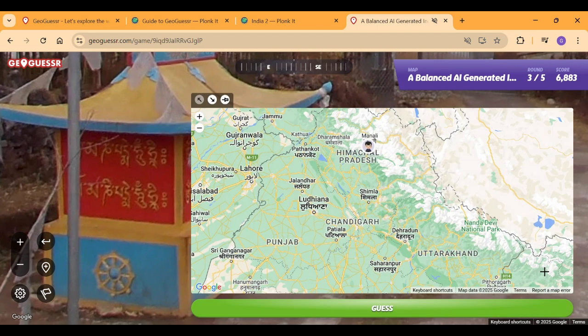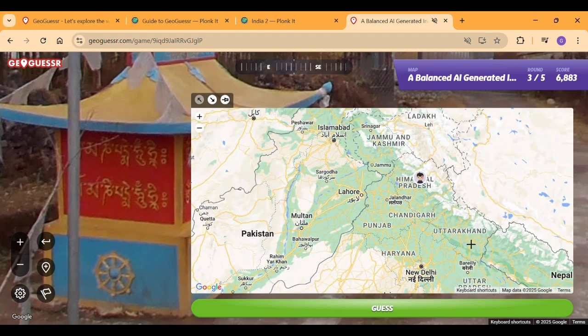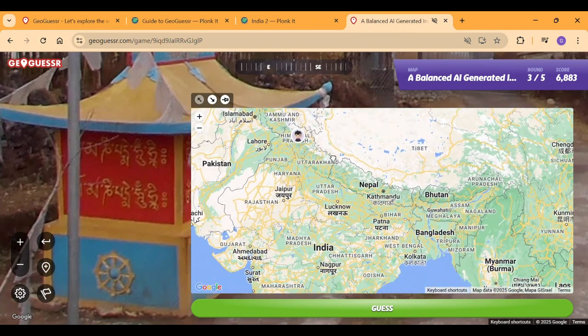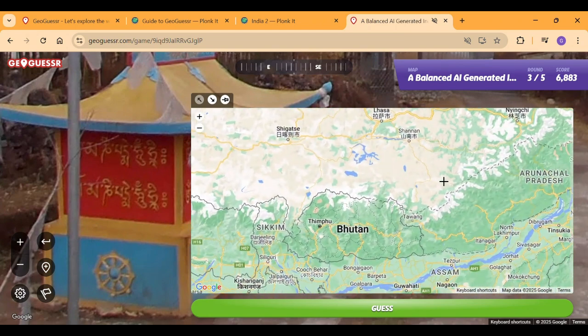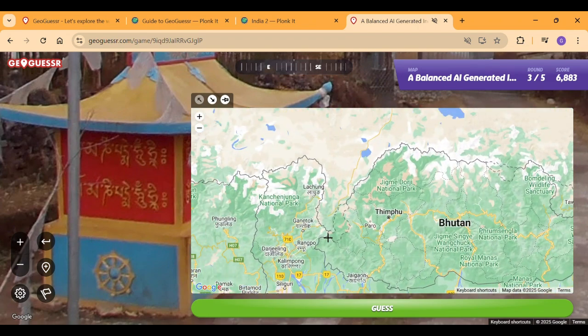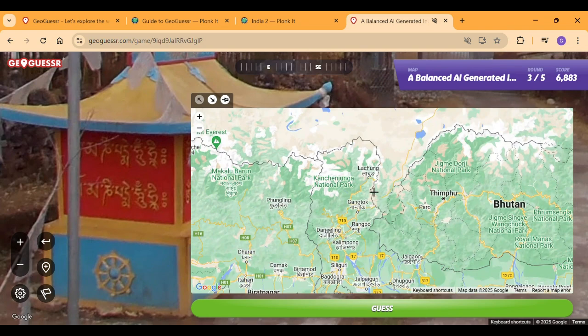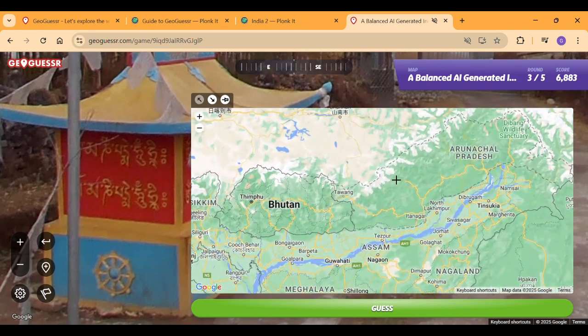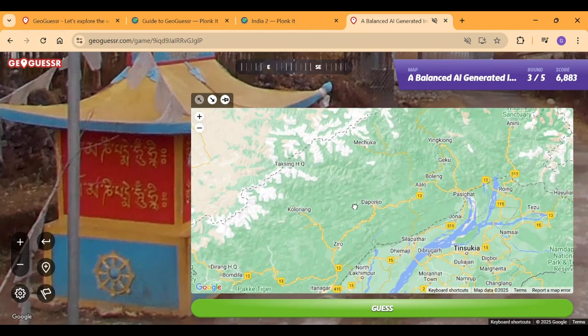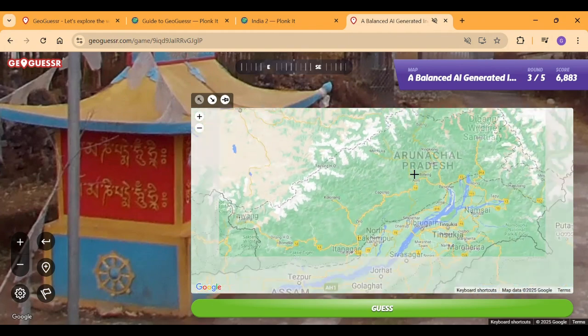We know that it's not going to be Himachal Pradesh or Uttarakhand or Ladakh or Jammu and Kashmir. So it takes us back to this area, and let's see the language. Sikkim is not going to be because it's similar to the Nepali language and uses Devanagari script. This time it's only Arunachal Pradesh being considered.